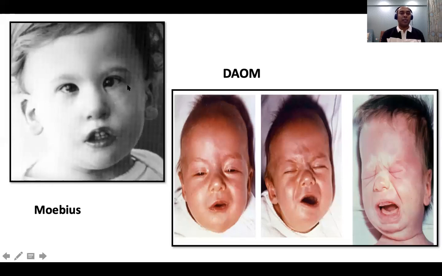Okay, so Mobius syndrome is a bilateral facial plus sixth nerve paralysis. It is not due to any single gene disorder, but it is a syndromic cause. And this is very common: depressor anguli oris hypoplasia. Very, very common. You can see on the left side, the face deviates to the left. So in this case, there is a hypoplasia of the depressor anguli oris muscle of the left side.